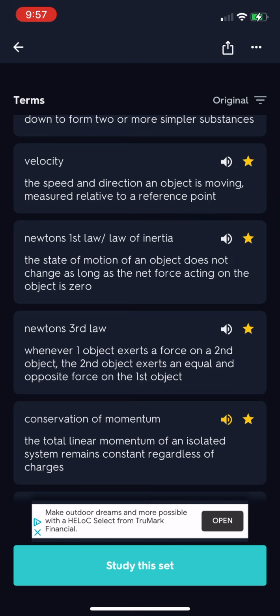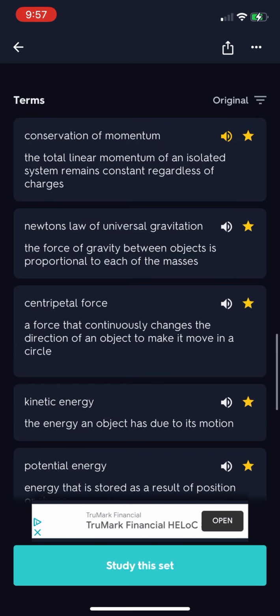Conservation of momentum, the total linear momentum of an isolated system remains constant regardless of changes. Newton's law of universal gravitation, the force of gravity between objects is proportional to each of the masses. Centripetal force, a force that continuously changes the direction of an object to make it move in a circle.